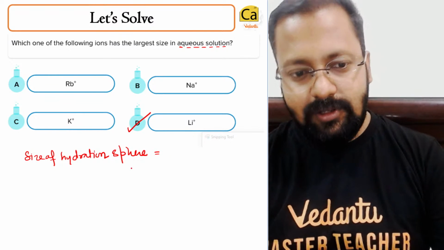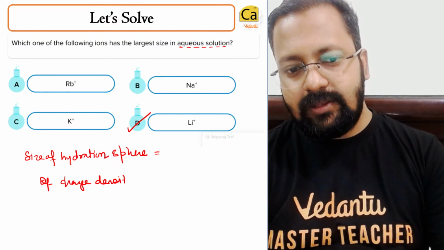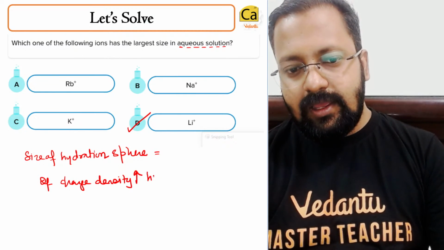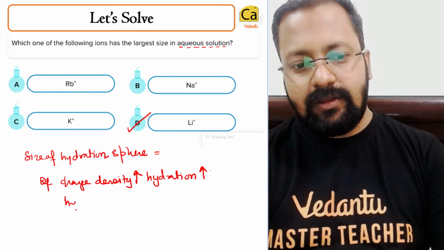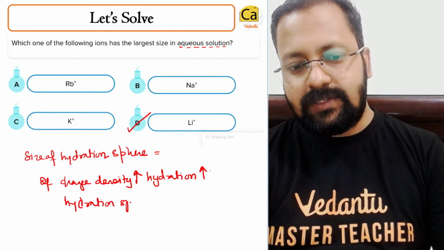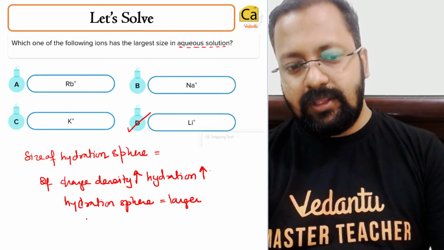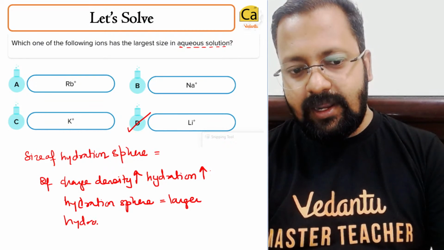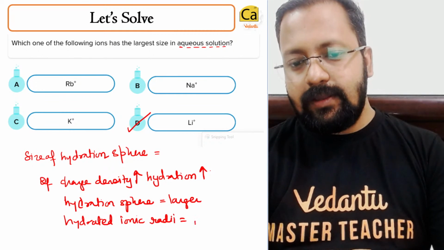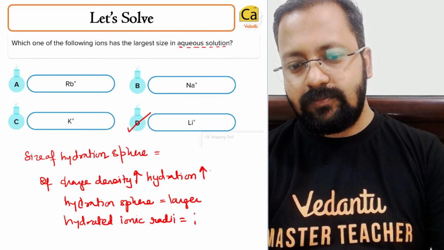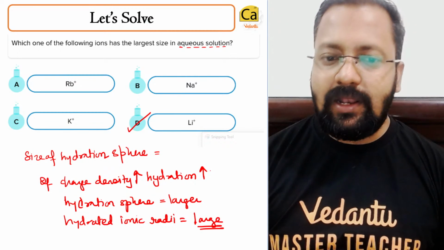the metal ion. So if charge density is more, hydration is more, and hydration sphere is larger, therefore hydrated ionic radii is large. Okay, the right answer will be lithium.